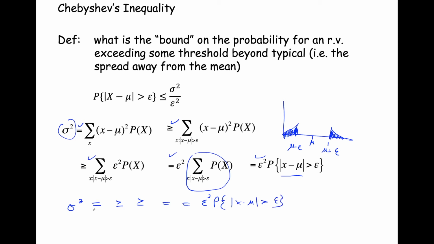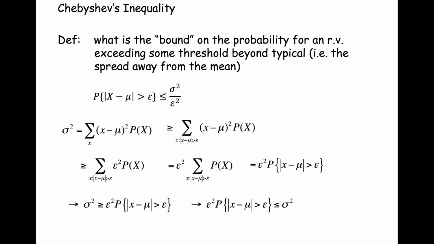So we can rewrite this compactly, keeping in mind all of the inequalities, as sigma squared is greater than or equal to epsilon squared times the probability that |x minus mu| is greater than epsilon. So sigma squared is at least epsilon squared times the probability that x differs from mu by more than epsilon.